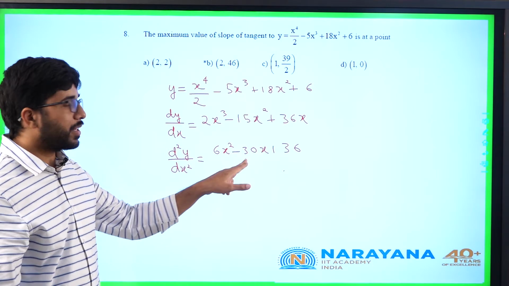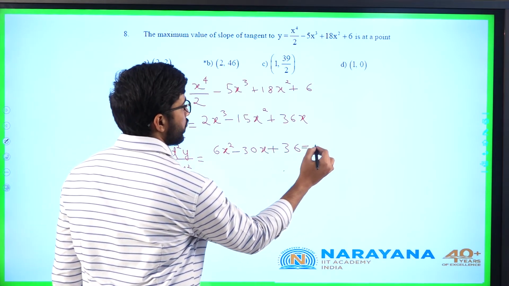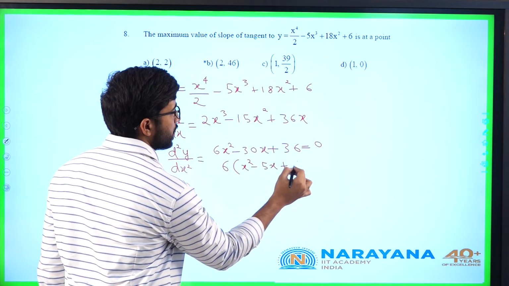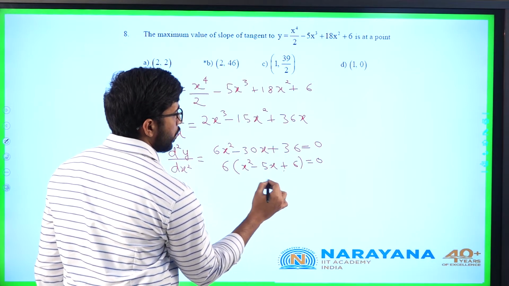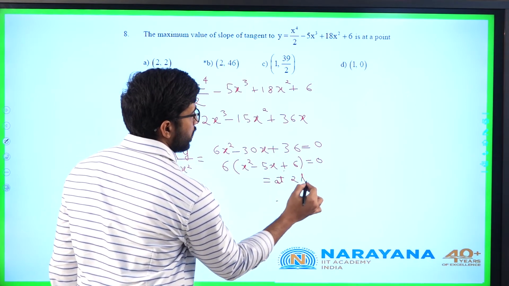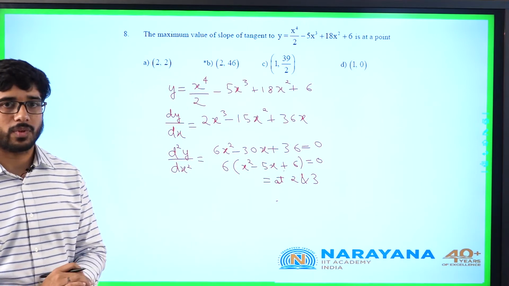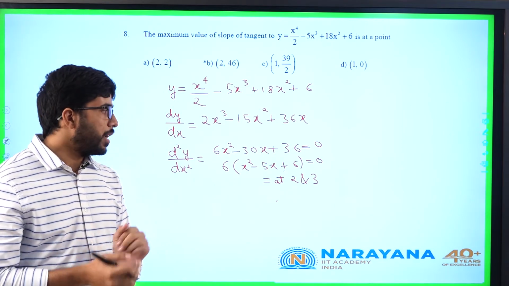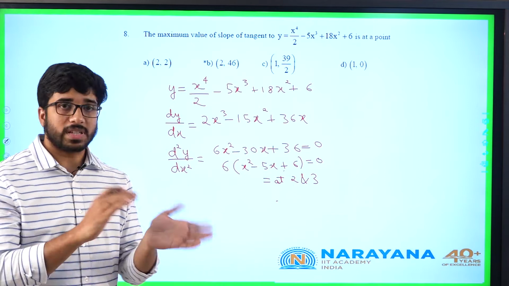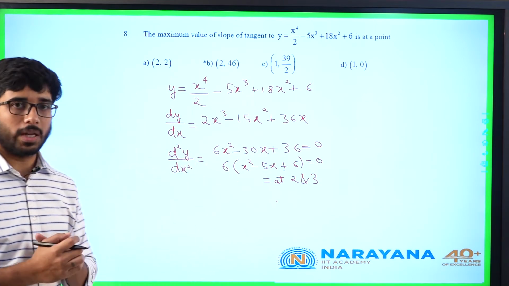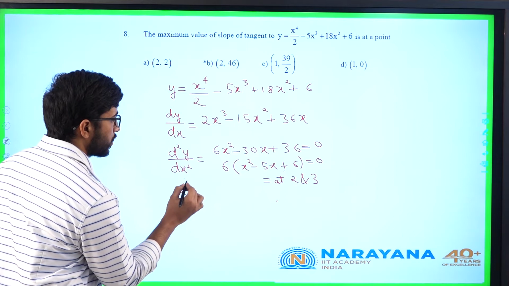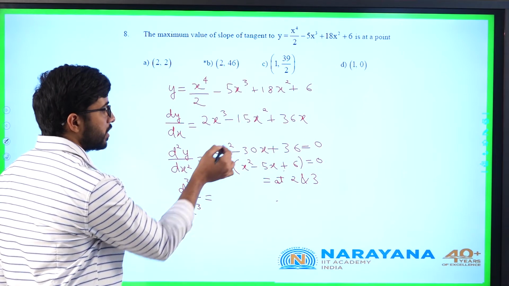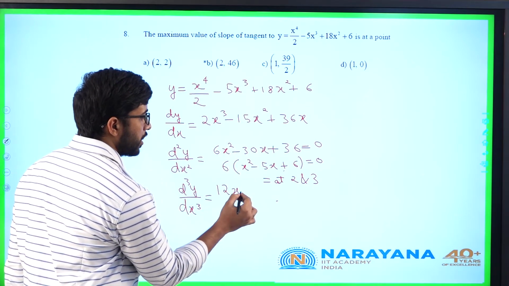I have to find where this value is equal to 0. If I take 6 common, x square minus 5x plus 6. So this is equal to 0 at 2 and 3, x minus 2 into x minus 3. But here again, to find where it attains minima and where it attains maxima, I can either observe the slope sign change, or I will calculate d cube y by dx cube. What is d cube y by dx cube? Differentiate this part again. 6x square derivative is 12x minus 30.